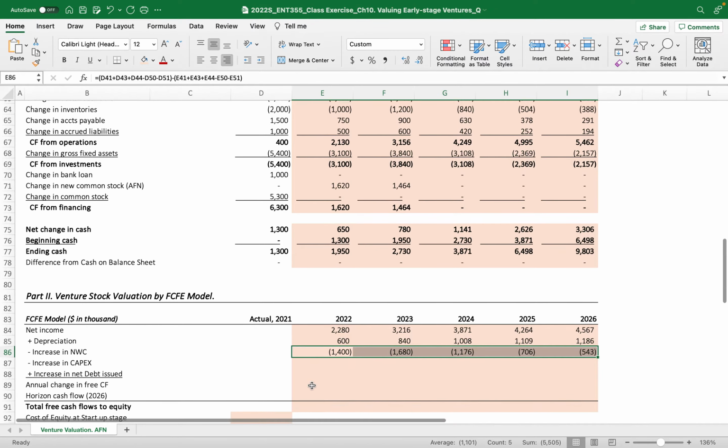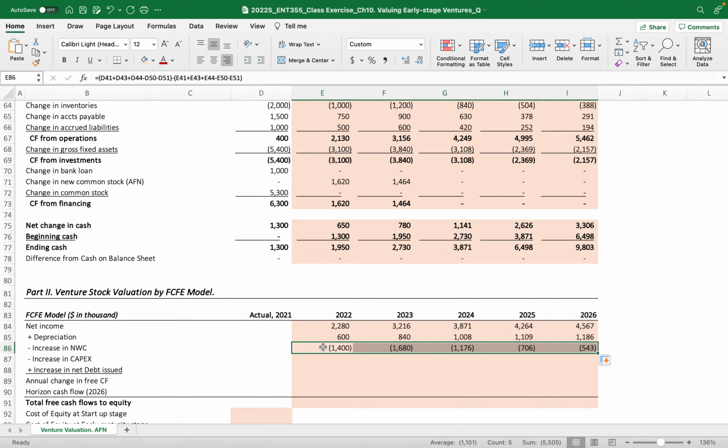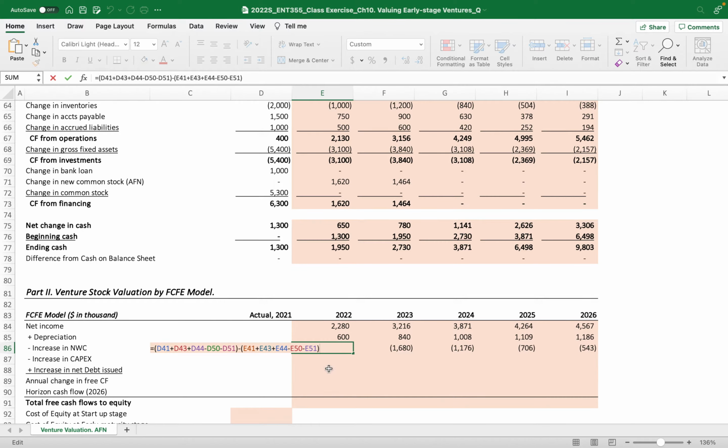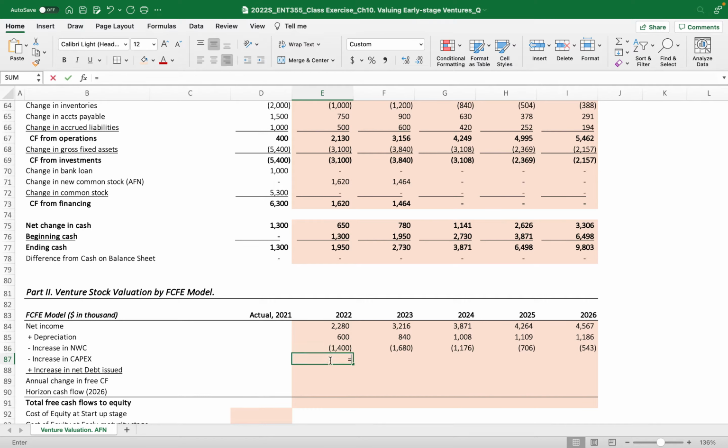Once you understand the concept of working capital, and then you put in the right equation, you can just drag. Increase in capex. Now, increase in capex. Where is the increase in capex that we already calculated? There you go. Right?